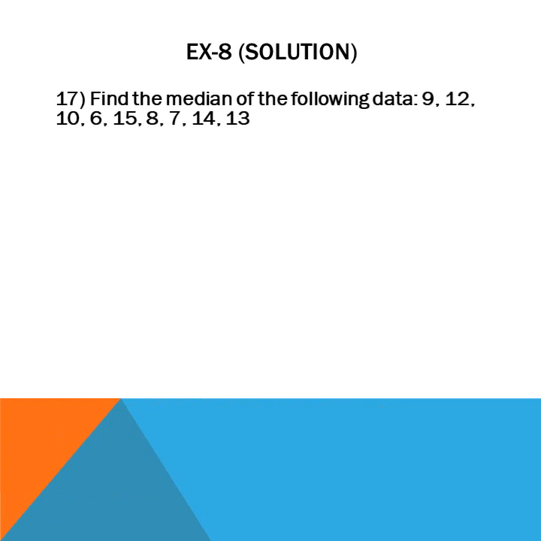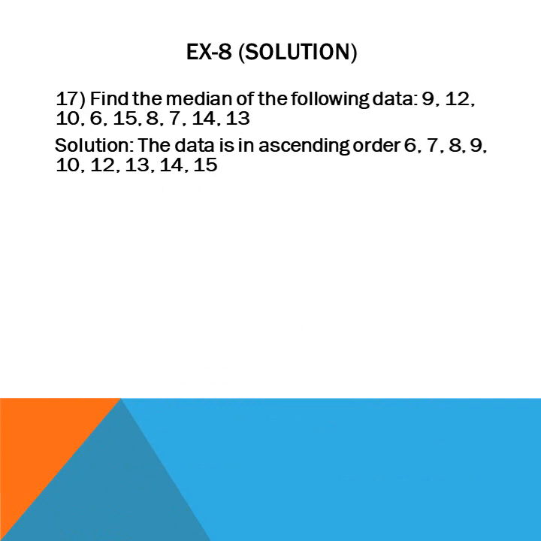Another math: find the median of the following data: 9, 12, 10, 6, 15, 8, 7, 14, 13. You can see here 1, 2, 3, 4, 5, 6, 7, 8, 9 numbers of data. But you know, for finding the median, at first we have to put the data in order.